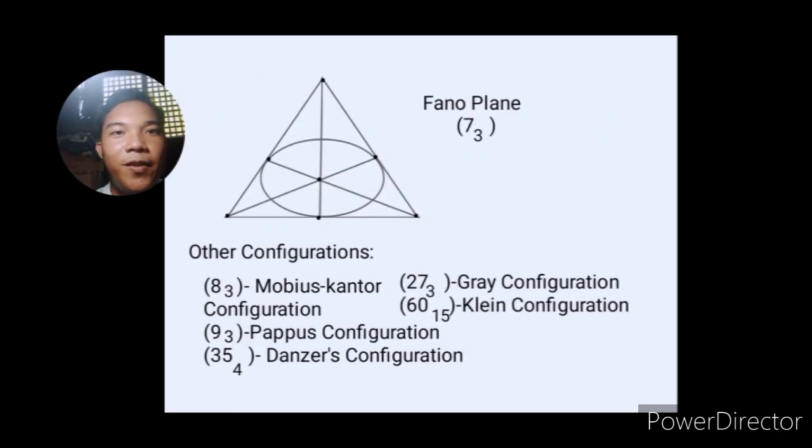So another example of configuration is the Fano plane. The Fano plane has 7_3, or we call it a self-configuration, and the dual is also a Fano plane, wherein every vertex has 3 sides passing through it. Okay, so there are still many configurations. For example, Mobius-Cantor, Pappus configuration, Danzer's configuration, Klein configuration, and many more.